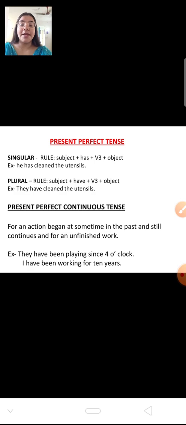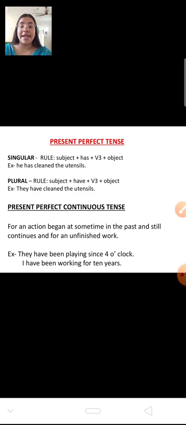Easy. Now, present perfect continuous tense. The last category, that is present perfect continuous tense. It says that an action began at some time in the past and still continues for an unfinished work. What is the difference between present perfect and present perfect continuous? In the present perfect, the work started in the past but now it is finished. But in present perfect continuous tense, the work started in the past and still it is unfinished.